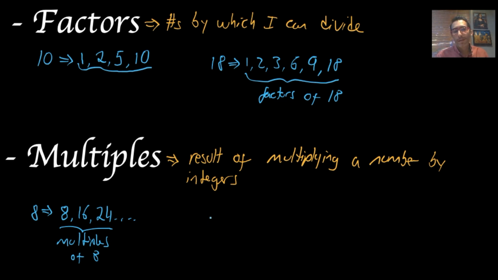All right, let's put here quickly another example. I don't know, 13. So, which are the multiples of 13? Again, we start 13 times 1 is 13. So 13 is a multiple. 13 times 2, 26. 26 will be a multiple. 13 times 3, 39. So 39 will be a multiple, and so on. So all these guys will be the multiples of 13. So be clear on the difference between factors and multiples. Factors are the numbers by which I can divide, whereas multiples are the result of taking my original number and multiplying by different integers. Okay?